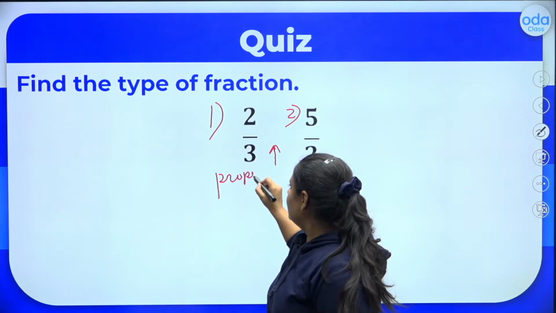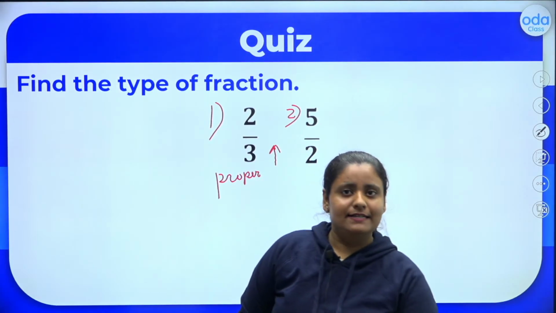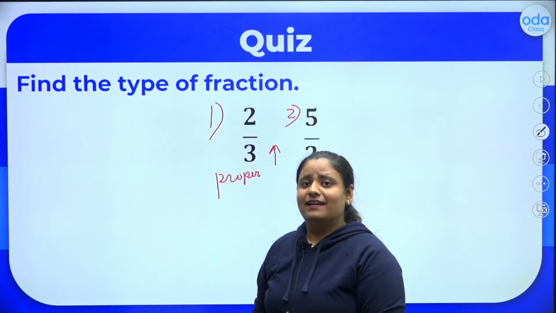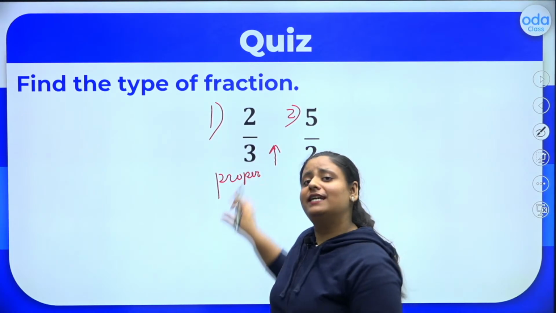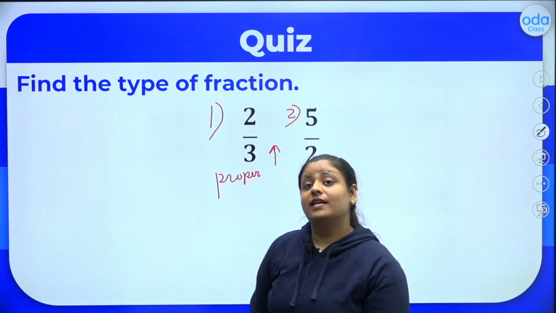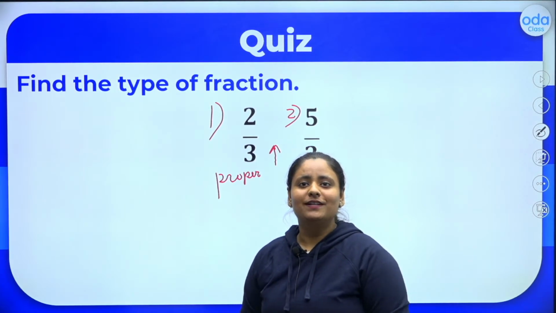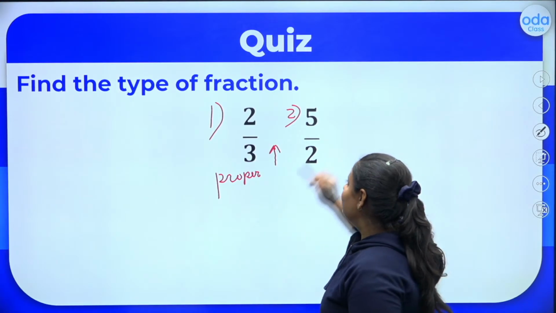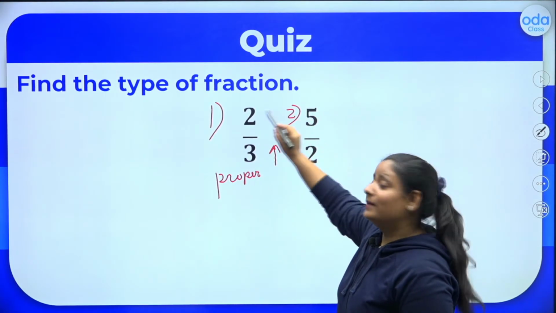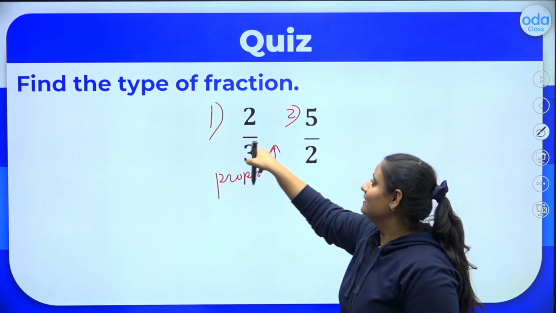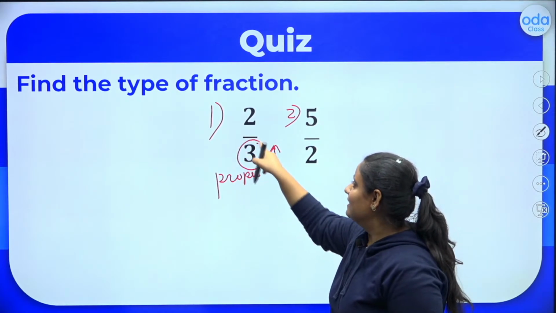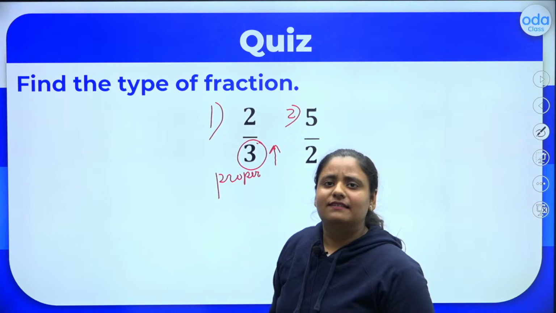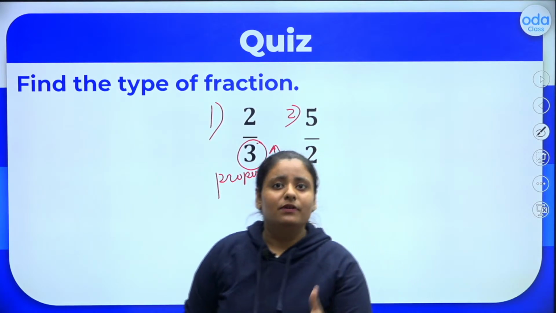Okay, so my question to you all: is there any need to take two fractions to check whether they are proper or improper? I want your answers in the chat box, okay? So let's see. This will be proper because the denominator here is greater than the numerator. That's why this fraction is a proper fraction.